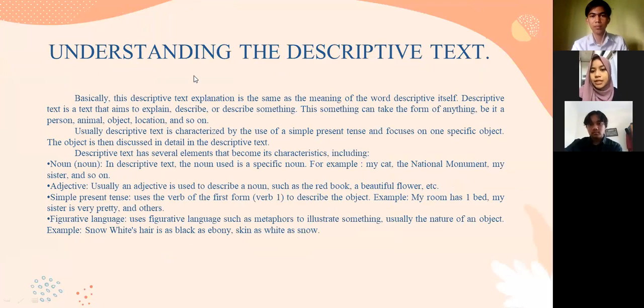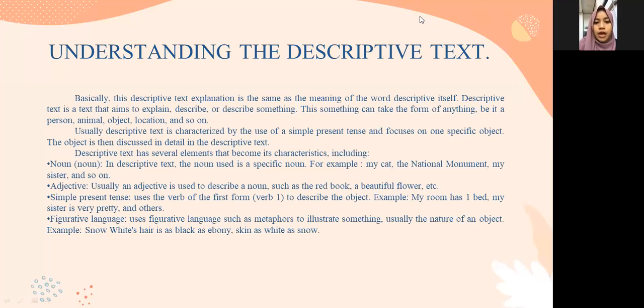Yang pertama, saya akan menjelaskan tentang descriptive text. Basically, the descriptive text explanation is the same as the meaning of the word descriptive itself. Descriptive text is a text that aims to explain, describe, or describe something. This something can take the form of anything, be it a person, animal, object, occasion, and so on.